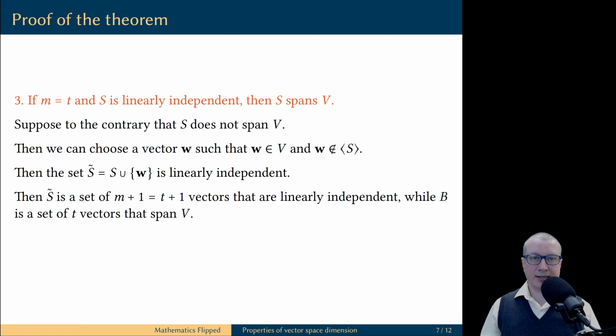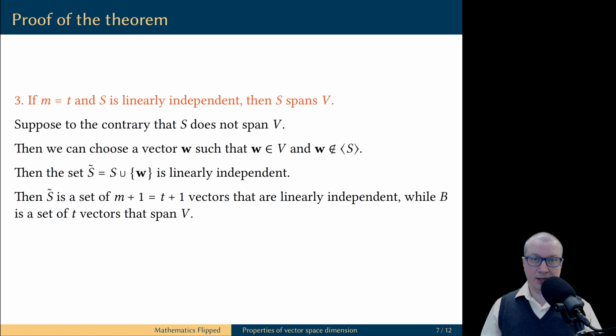The original set S contained M vectors, therefore the enlarged set contains M plus 1 vectors. We assumed that M is equal to T, therefore the set S tilde contains T plus 1 vectors.